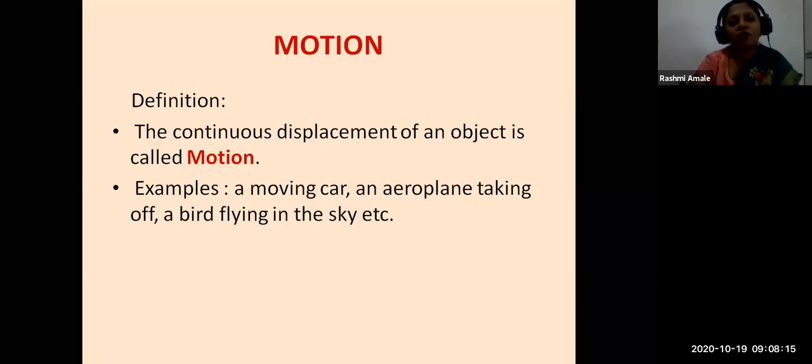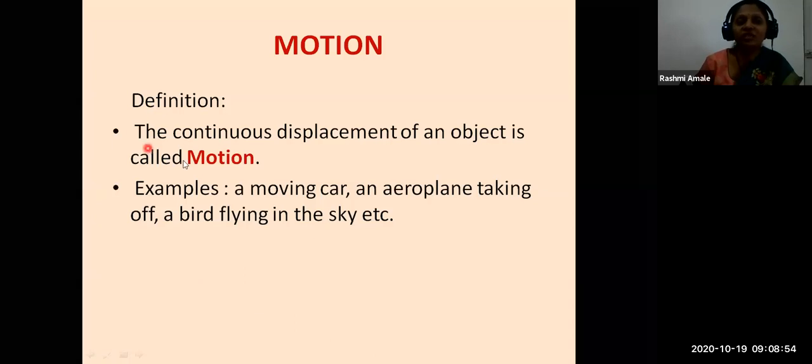Now I want one of you to define motion for me. Who will give the definition of motion? A moving car, an aeroplane taking off, a bird flying in the sky. Very good, but you gave me examples of motion.